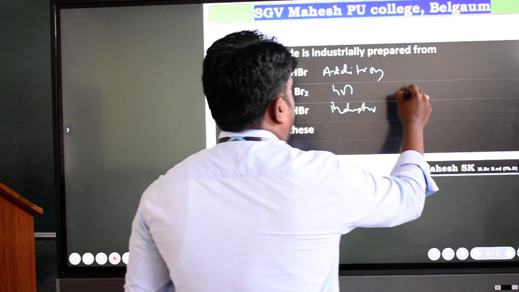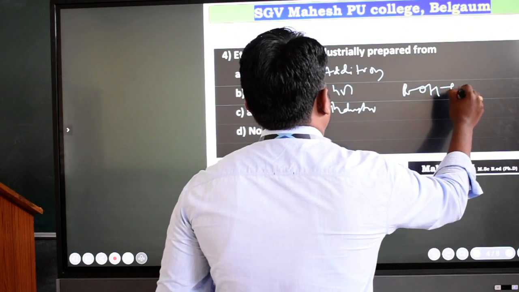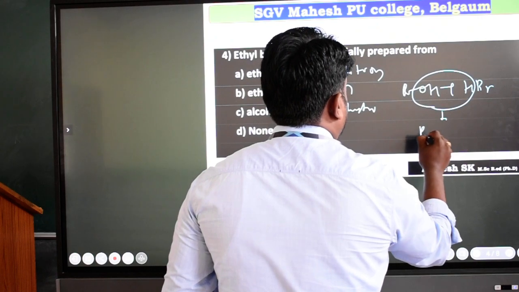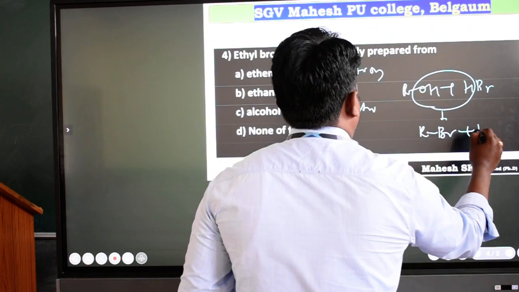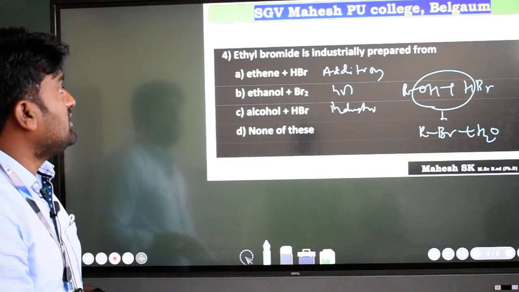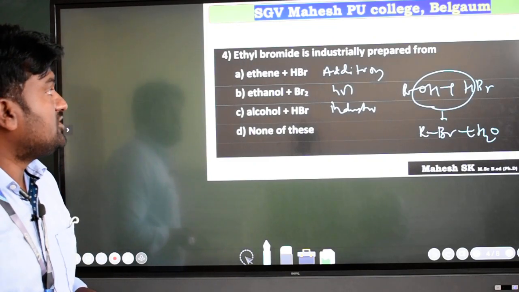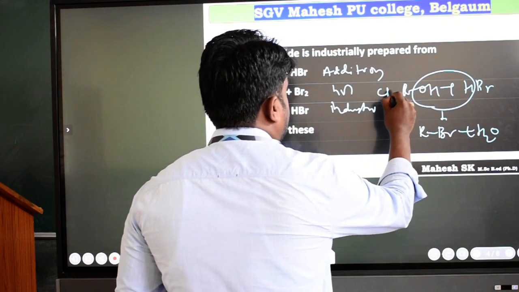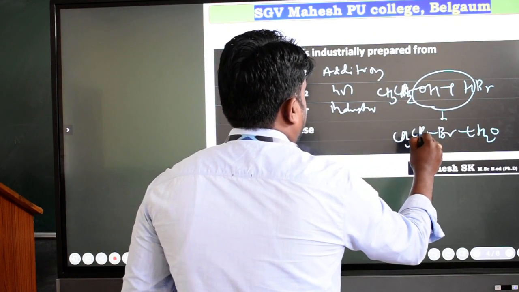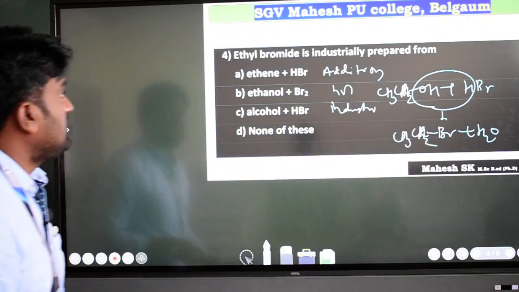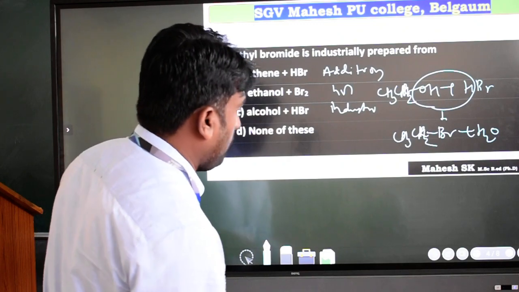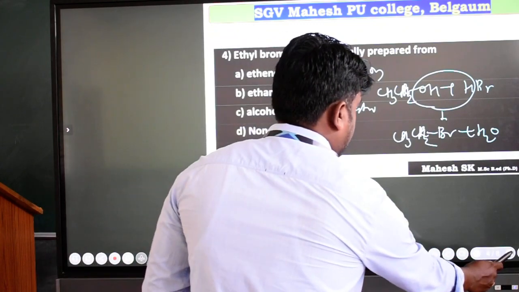Industrial, how is it? See, ROH plus HBr, then we can remove water, and you will get alkyl bromide plus water. So this is an industrial method for the preparation of ethyl bromide. Instead of R you can take CH3CH2, that is ethyl alcohol, so here you will get ethyl bromide. So ethanol into ethyl bromide. I will go with the next question, students.